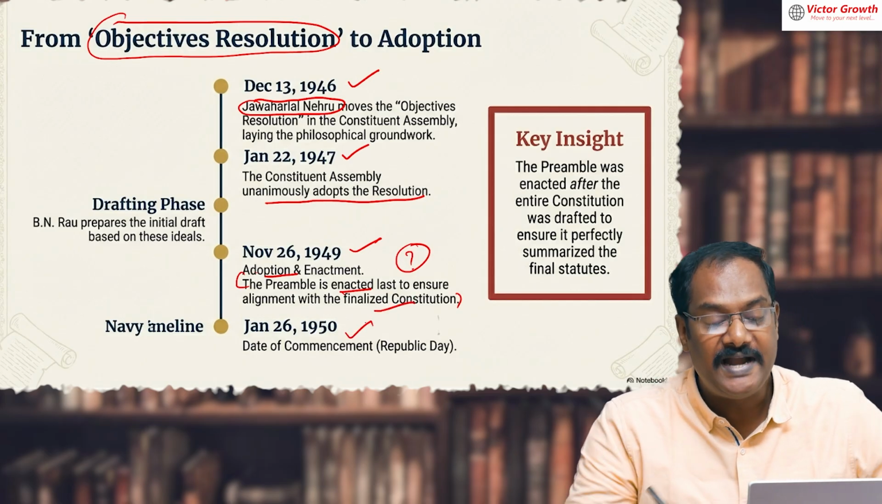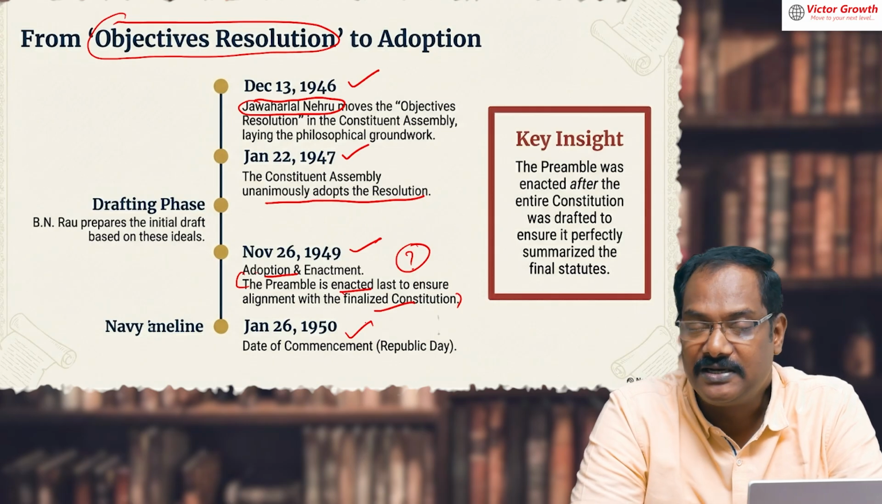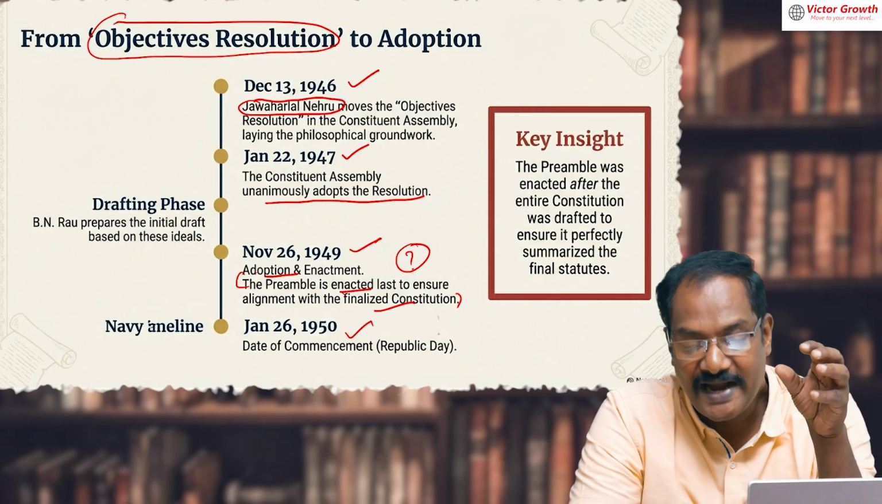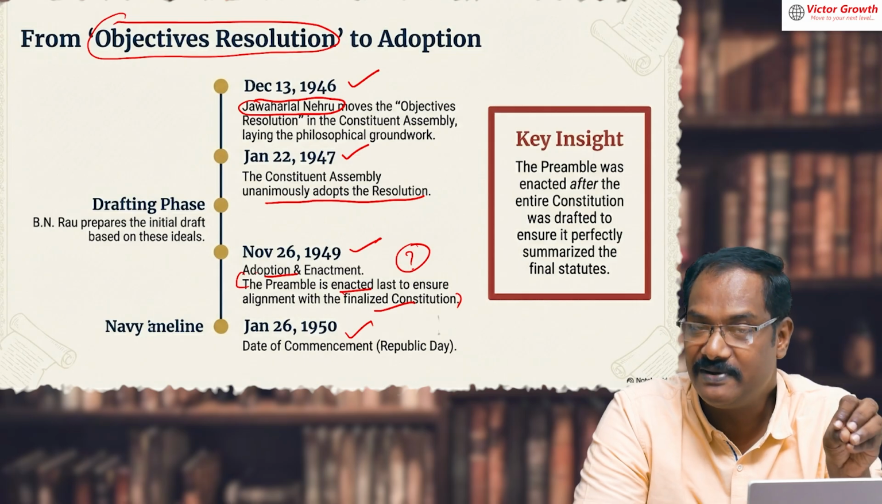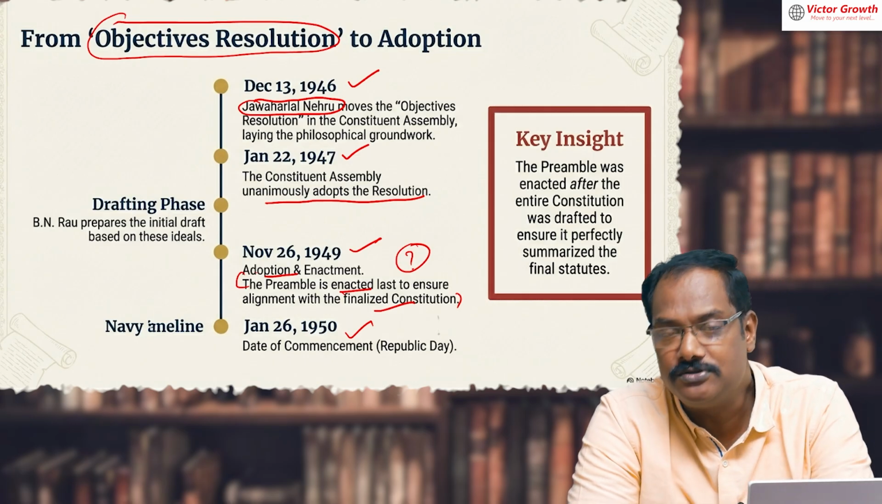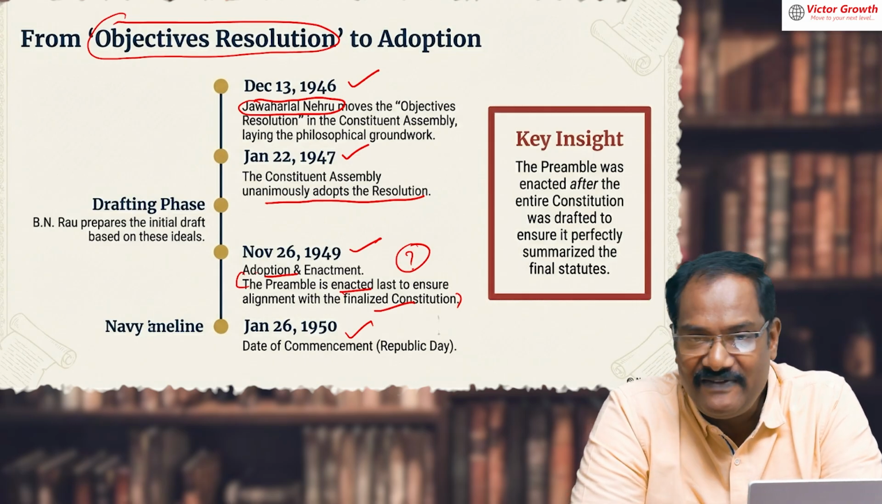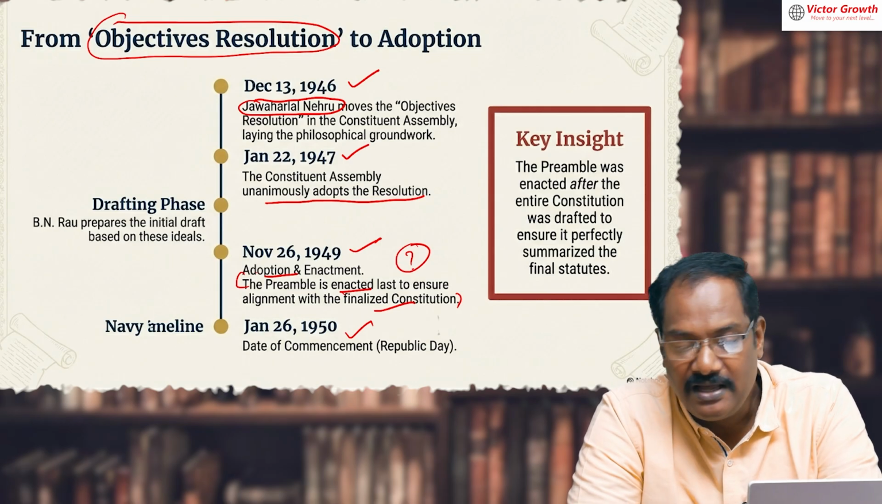On 26 January 1950, the complete constitution commenced. The date of adoption of the constitution is 26 November 1949. The complete constitution comes into force on 26 January 1950, when India becomes a republic.